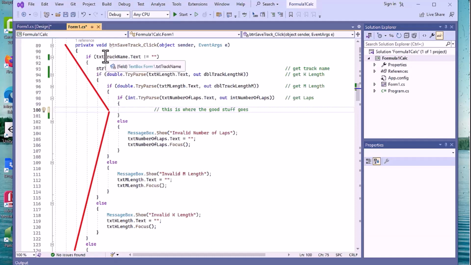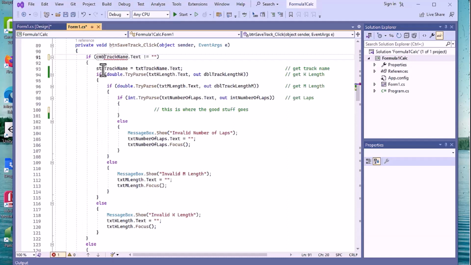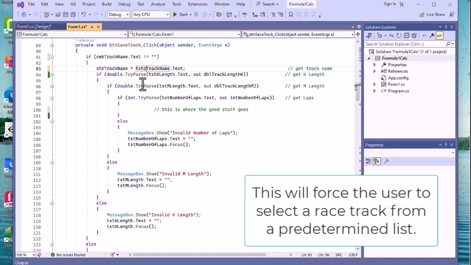I'm going to say combo box, CMB, because I named it that. So we're not going to deal with that track name anymore. And then I'm going to change this to string track name is equal to combo box dot text, CMB. And that will take care of allowing us to use the combo box.